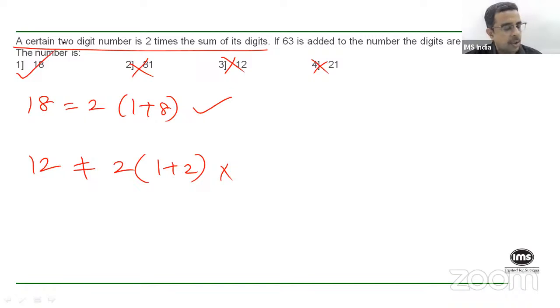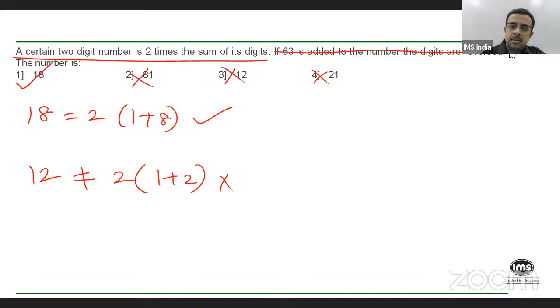So 12 is also out. The only option is 18. You don't even have to bother about the rest of the question at all. Okay. All right. Cool. Next.